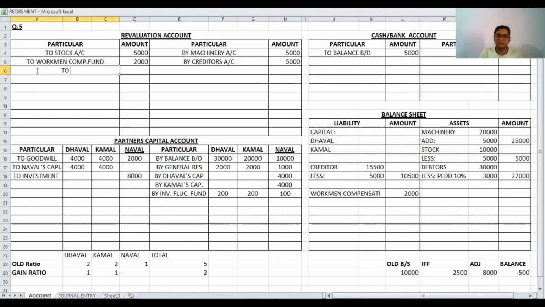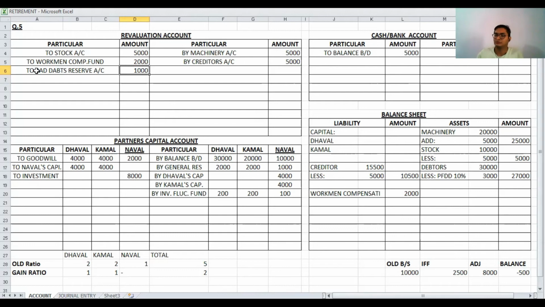So we have to write on the debit side bad debts reserve, or we can also write provision for doubtful debts. Both are the same, but for the difference amount, that is 1,000. Then after, goodwill adjustment is over, so all the adjustments are over.